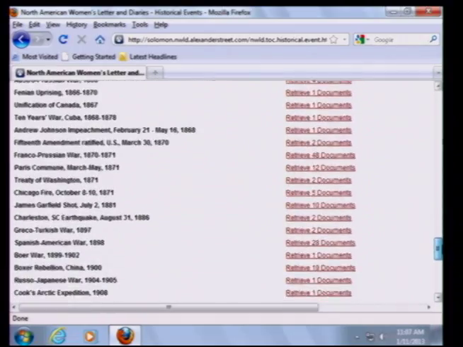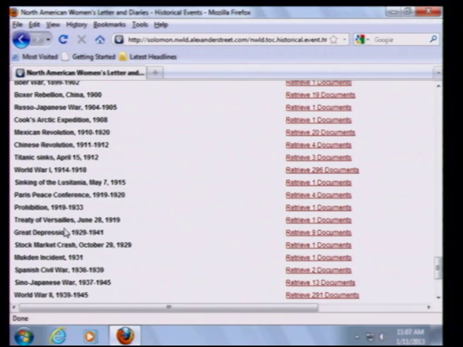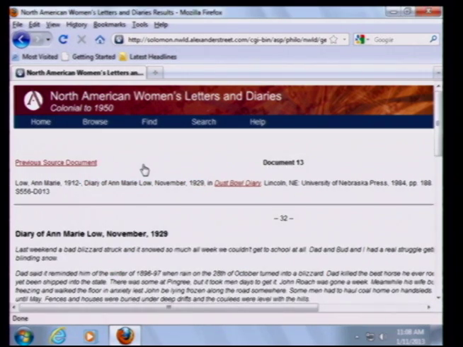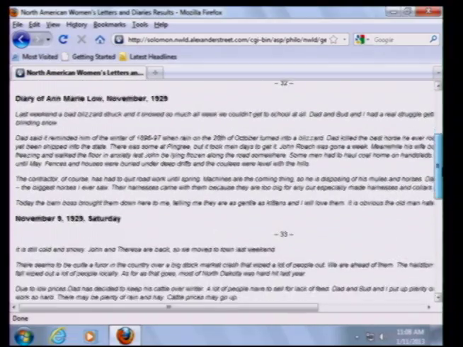But coming on down, you'll find the Great Depression here, and there are at least 9 diary entries over here kept by women during that period of time. And we'll just look at one of these, the diary of Anne Marie Lowe, kept in November of 1929. And it's featured in a book entitled The Dust Bowl Diary. So apparently it was her personal diary, and it's at the University of Nebraska. And they have been good enough to publish this online for us.